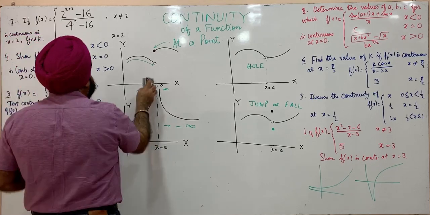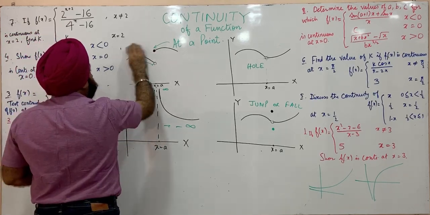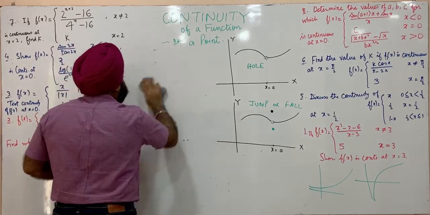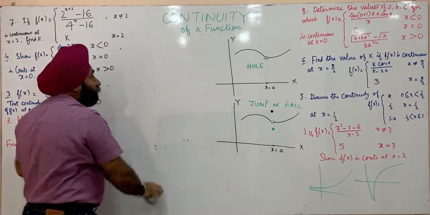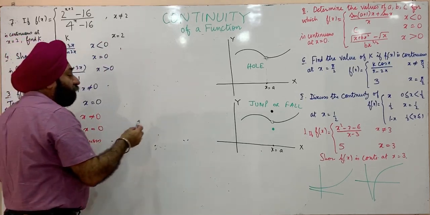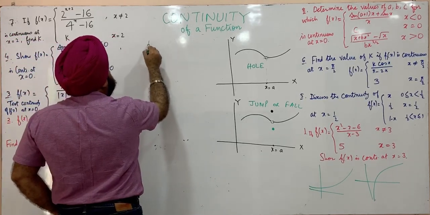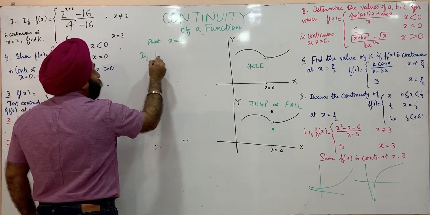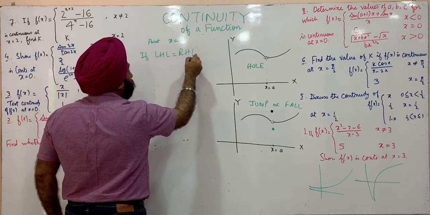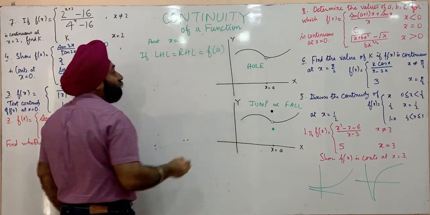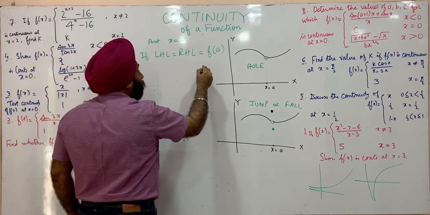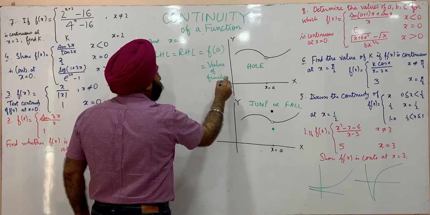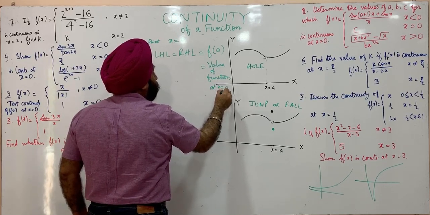So let us write the formal definition of continuity of a function at a point. A function is continuous at a point, let's say x is equal to a, if left hand limit is equal to right hand limit is equal to f of a. f of a is the value of the function at x is equal to a.